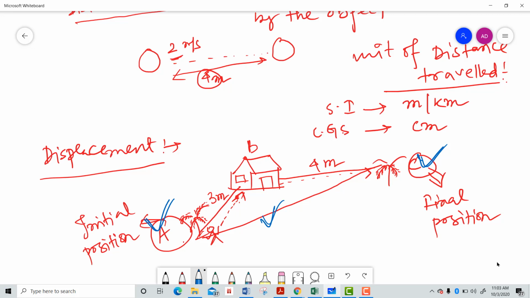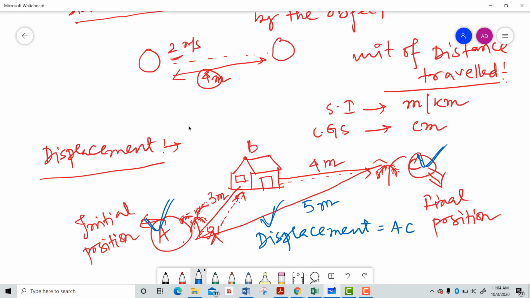Because in this case, I am just traveling from point A to point B, then I move from point B to point C. So what is the displacement of me? That is the minimum distance between initial position and final position. That means the displacement is equal to AC, right? If you find it with the help of Pythagoras theorem, you will see that the displacement in this case is equal to 5 meter. I am just giving you that example, right?